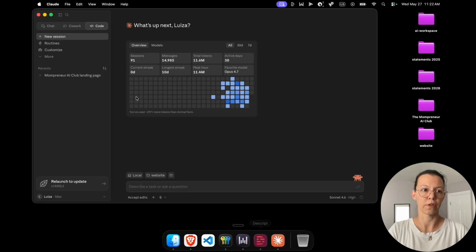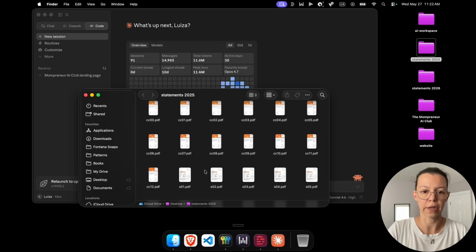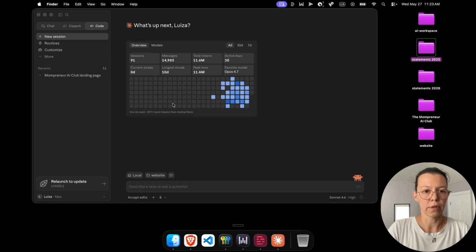So here we have Claude Code, and I like using the code mode because it's better at working with files and writing scripts to extract stuff and do a bunch of things. Here I have my 2025 bank statements for all the accounts: credit card, savings, checking account.